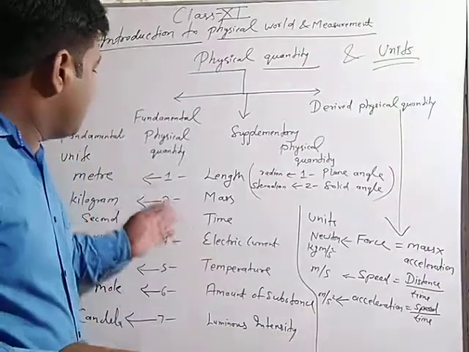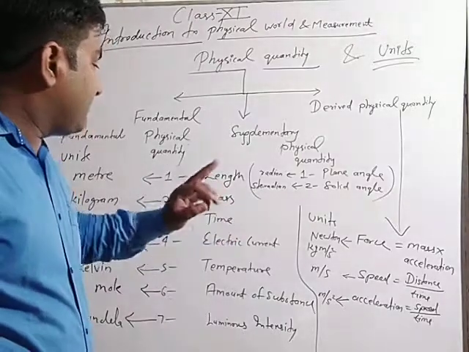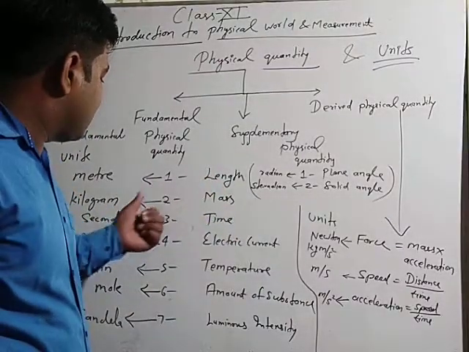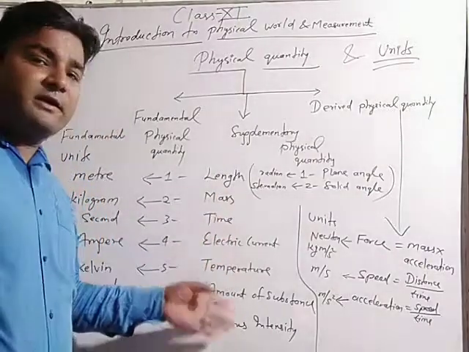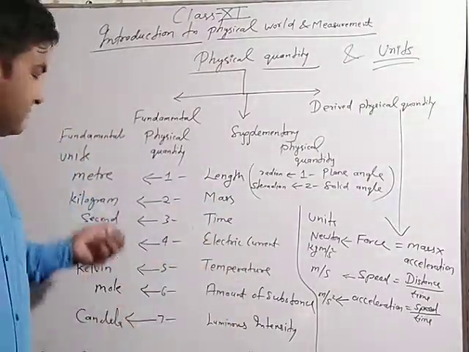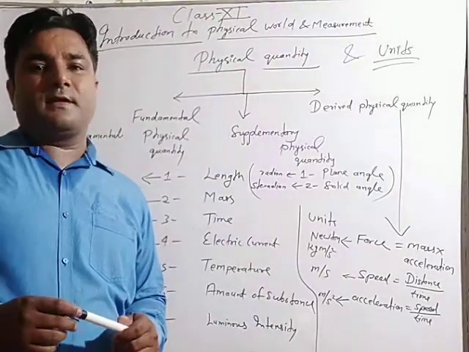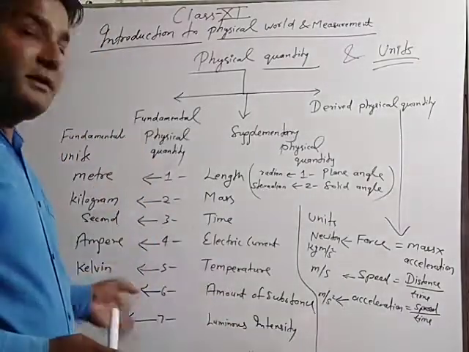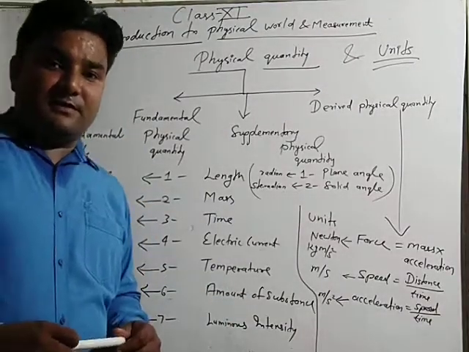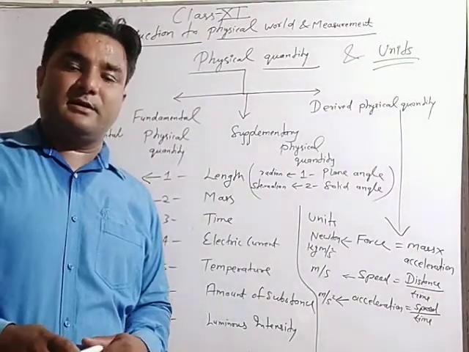Either in the measurement of length in terms of meter, or measurement of mass in terms of kilogram, or measurement of time in terms of second. Each and every concept of a fundamental physical quantity, whenever measured in terms of fundamental units, is on the basis of the experimental view. So there will be no change in the definition of the units of fundamental physical quantities. So we will discuss the units of fundamental physical quantities in lecture 2.